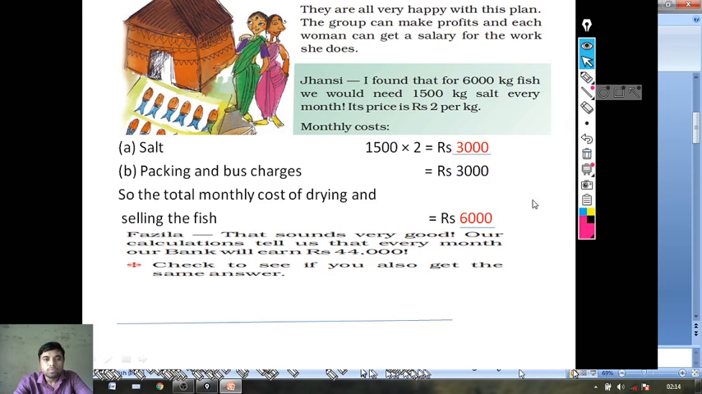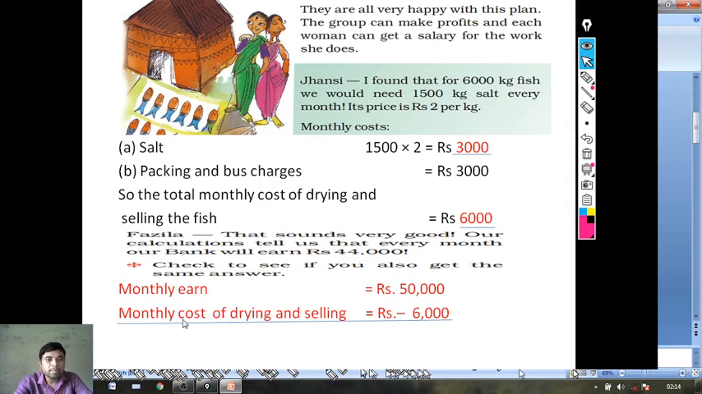Okay. Now, that sounds very good. Our calculations say that every month our bank will earn rupees 44,000. Check to see if you also get the same answer. Let's check. Okay, so monthly earnings, on the last page you have seen that monthly earnings are rupees 50,000, and the total monthly cost for drying and selling is rupees 6,000. So money left is rupees 44,000. So we also get the same answer.